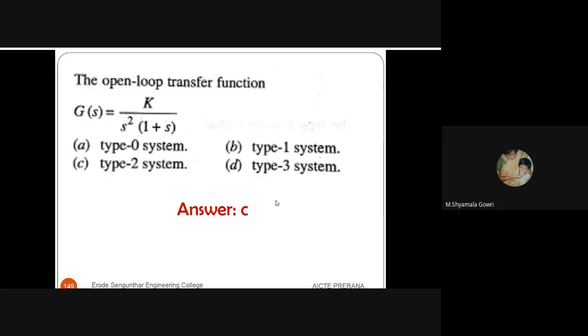The open loop transfer function G of s is given as K divided by s squared into 1 plus s. Here s squared is given in the denominator polynomial, which means there are two poles at the origin, so it is a type 2 system.